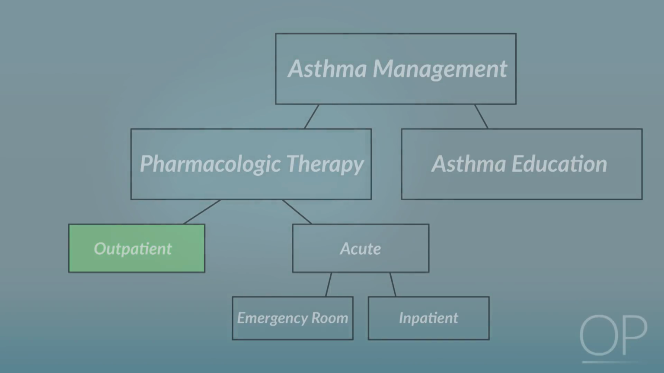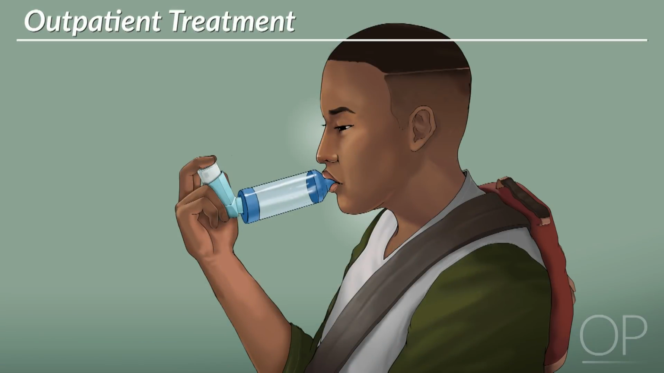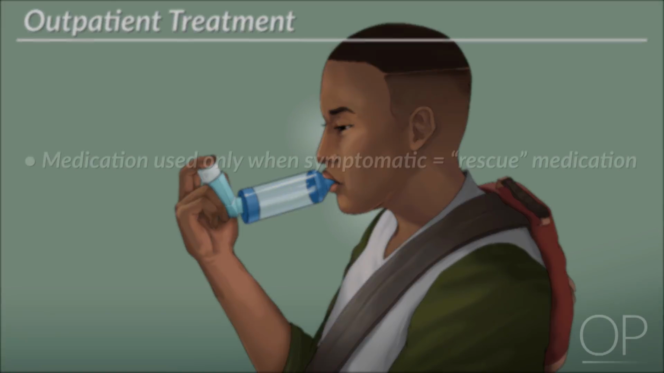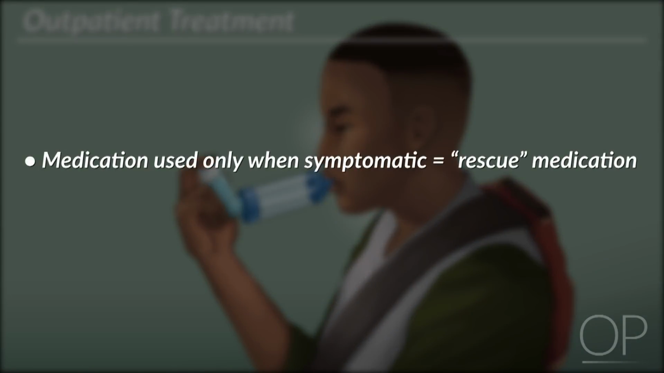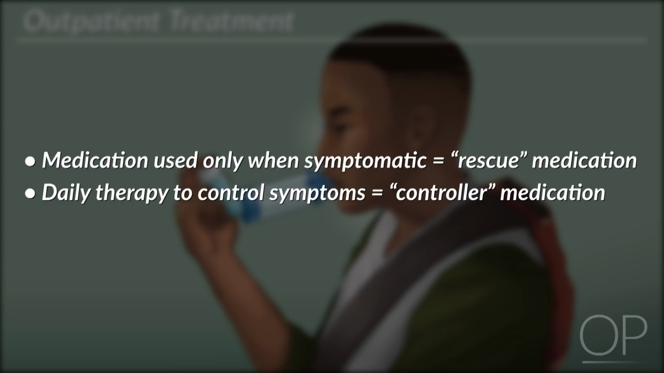Outpatient management. Let's discuss the outpatient treatment of asthma. Some patients with asthma can be managed with an albuterol inhaler as needed. Medication that is used only when a patient is symptomatic is called a rescue medication. However, many asthma patients require daily therapy to control their symptoms, or a controller medication.